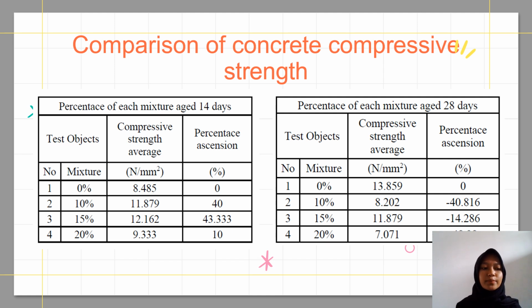In the table, it can be seen that there were increases and decreases. At the age of 14 days, the largest percentage increase was the 15% mixture, namely 43.333%, and at the age of 28 days, the largest percentage decrease was in the 20% mixture, namely 48.98%.